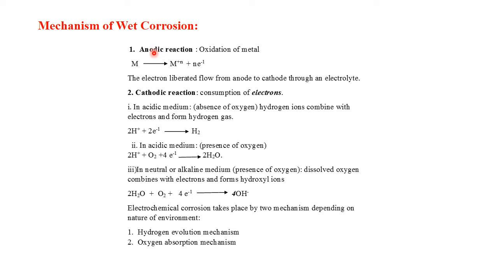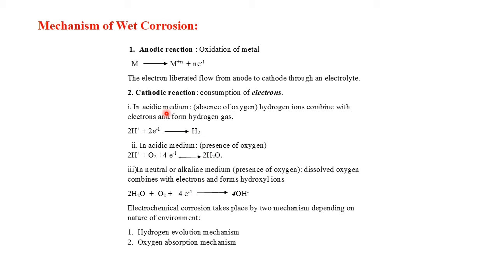So first, at the anodic reaction, the first reaction is the oxidation of metal. So the metal undergoes oxidation. It forms M^n+ with the liberation of electrons. These electrons then enter the electrolyte and reach the cathodic part. Now once they reach the cathodic part, depending on the medium, we have three different products.